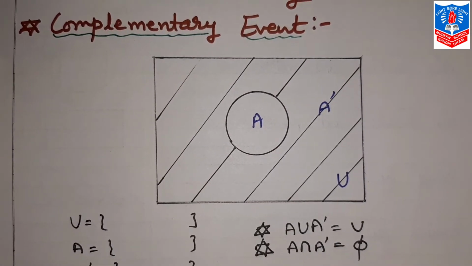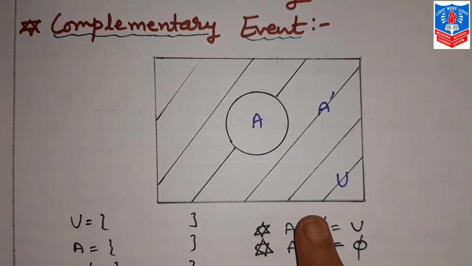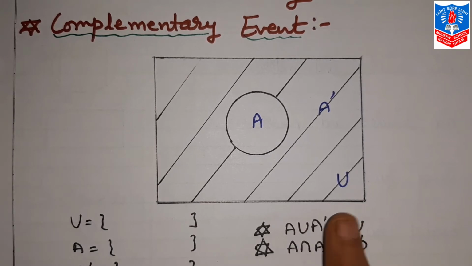Now from here, which definitions along with Venn diagram? Board point of view, very important. 1 mark, 1 definition along with this Venn diagram. So remember, try to understand all these. Even sums also are there based on these definitions.